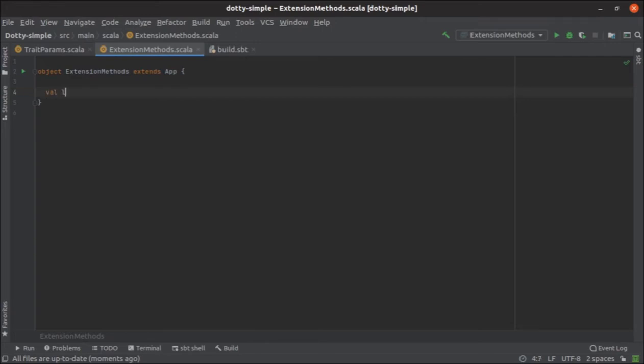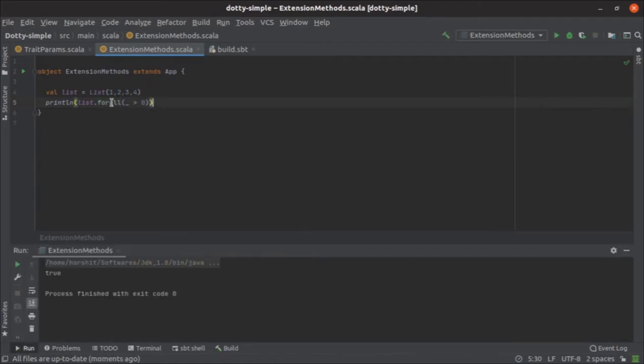For example, I have a list of integer values, and I want to check if all the elements inside the list are non-negative integer values. To check this, I use the forall method, which takes a predicate and checks every value inside the list against this predicate. And if I take another list, which is an empty list,